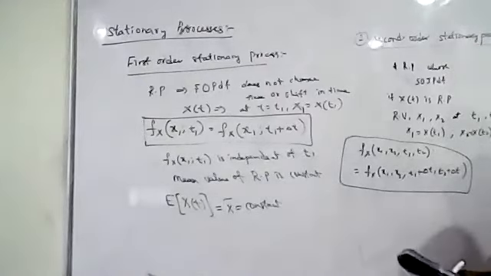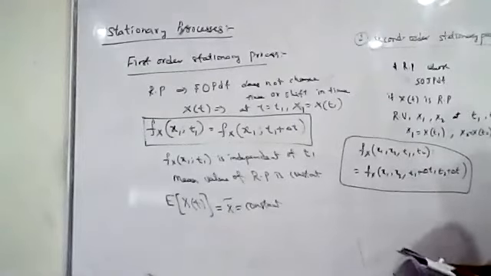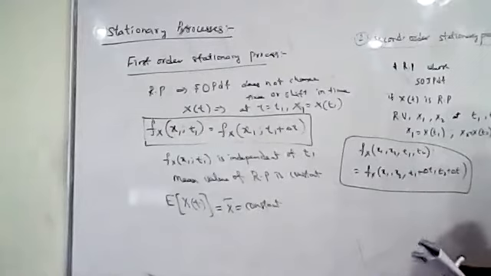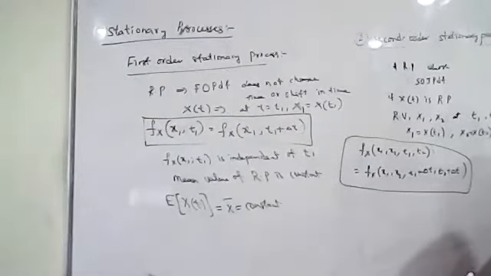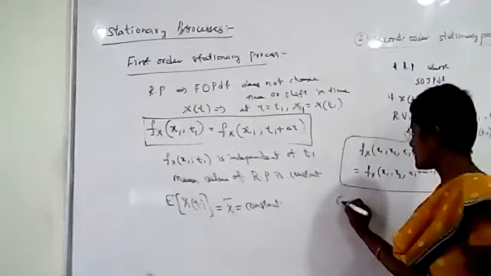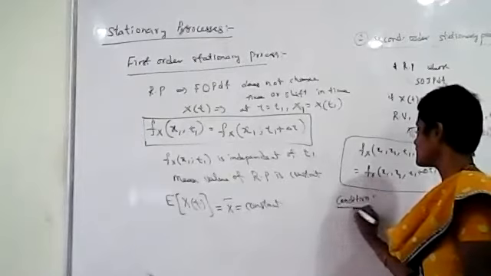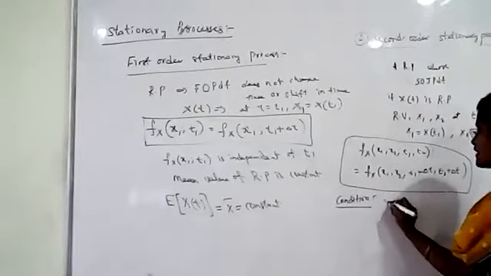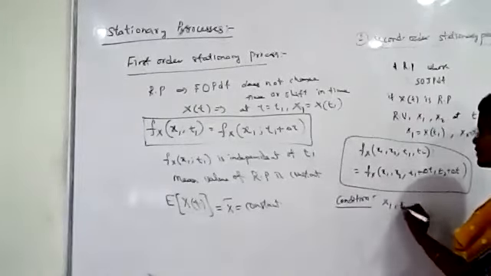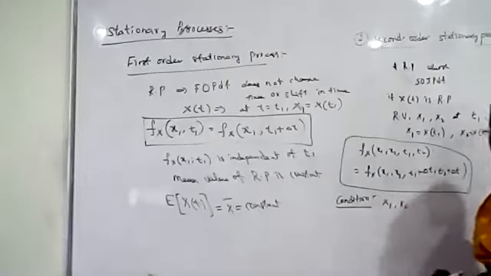Then what is the condition for a second order stationary process? The autocorrelation function is independent of t. It depends only on tau. For example, we take two random variables X1 and X2.